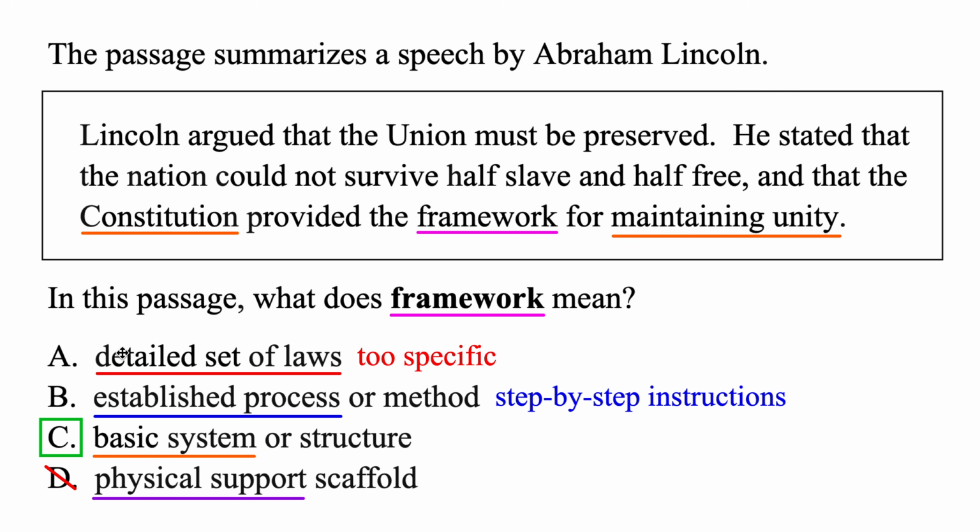But if we're left with these three here, we notice that the first one and the second one, they're very detailed, they're very specific. The third one is more general. If one of them is different than the other two, that can point us in the direction that that might be the correct option. And it definitely is here. So a framework, it's a basic system or structure, and that's how it's being used in this passage here.